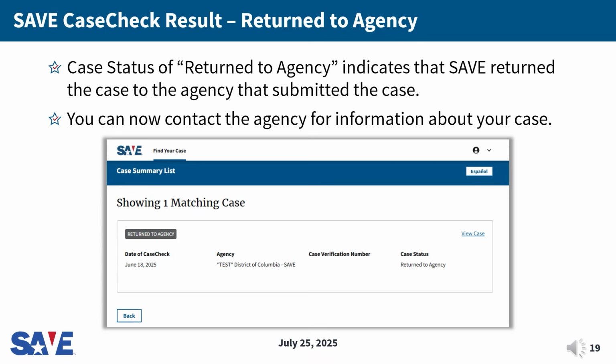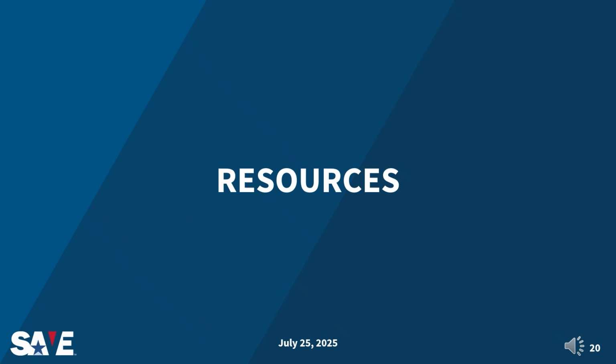If you check your case and see a status of Returned to Agency, that means the case is no longer pending with SAVE, and you should contact your agency for more information on next steps. That completes our overview of the CaseCheck process. Now I am going to provide you with some additional resources that you might find helpful.